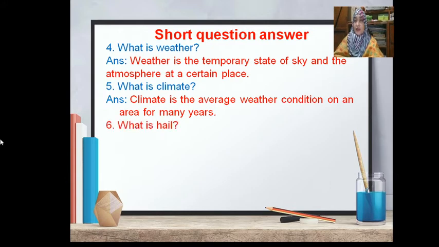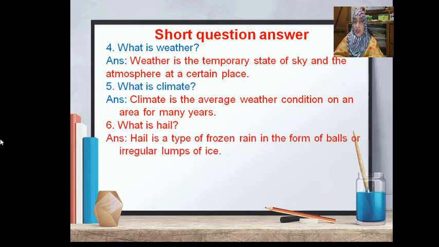Number 6. What is hail? The answer is, hail is a type of frozen grain in the form of balls or irregular lumps of ice.